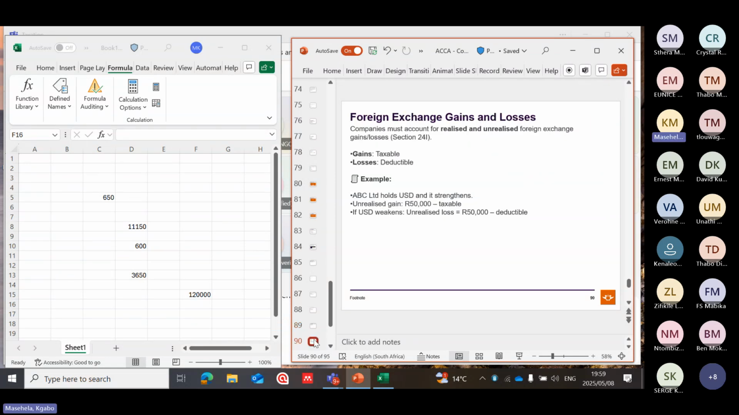Foreign exchange gains and losses. Gains are taxable, losses are deductible. This is an example. Taxable of 50,000, loss of 50,000. Again, it is deductible as long as it is in the production of income. Let me see if there is an example for that.